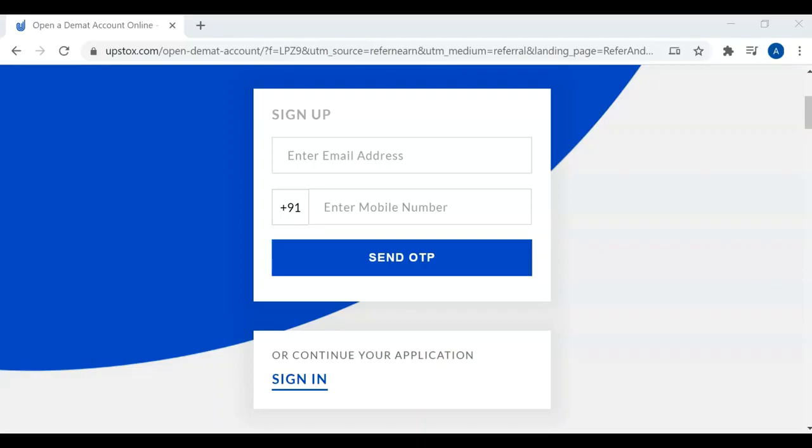in all other brokers like Sharekhan, Zerodha, Angel Broking, you are required to download a POA, Power of Attorney form, fill it, sign it, and send it by post to their registered address.